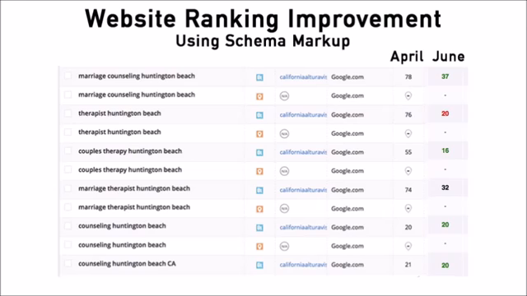So we can tell from this case study that schema is incredibly important and will provide results in and of themselves. However, your on-page SEO needs to implement a little bit more than just schema, obviously. None of these keywords are on page one. So we're going to have to do some more work, particularly with the social profiles, I believe, and also adding more content on the homepage and also blogging and interlinking those blog posts to different pages. So I think even with just that, we'll probably be able to get on the first page.